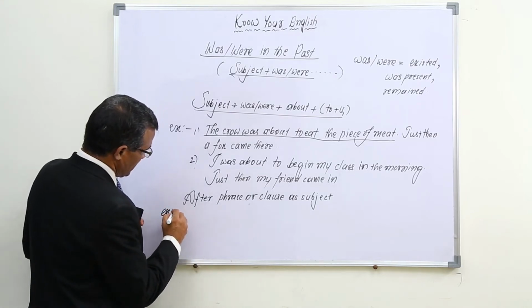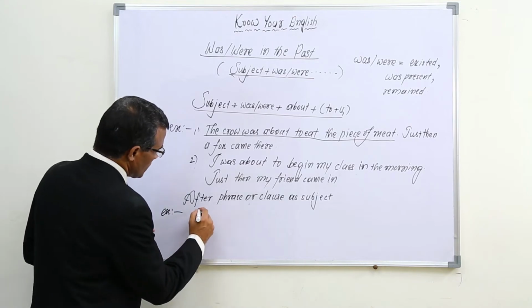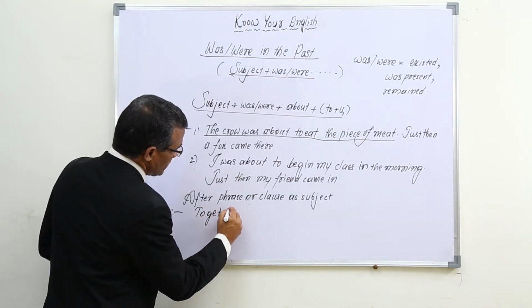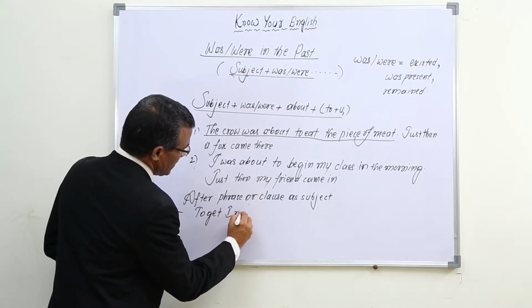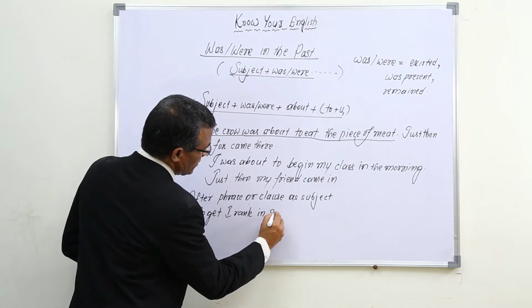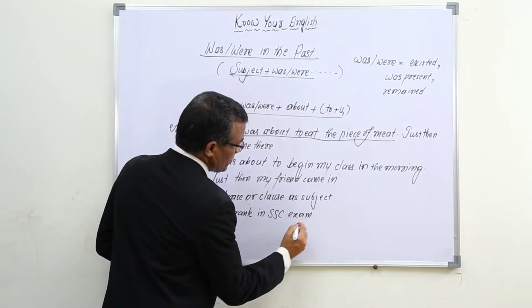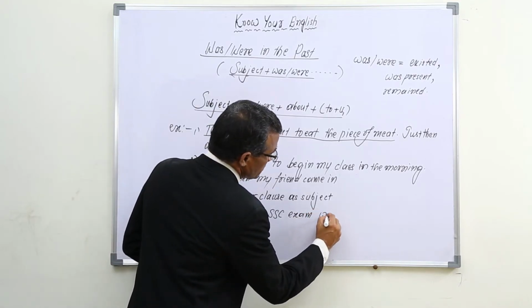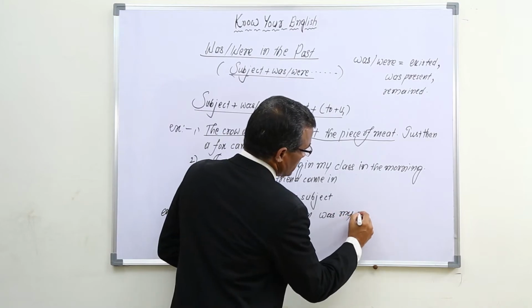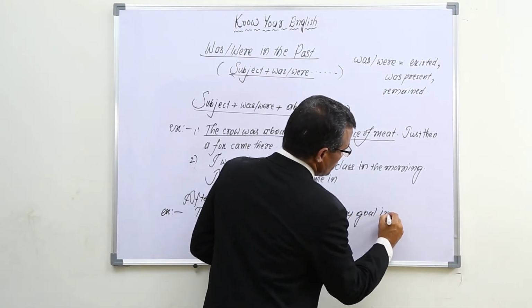Example, to get first rank in SSC exam was my goal in those days.